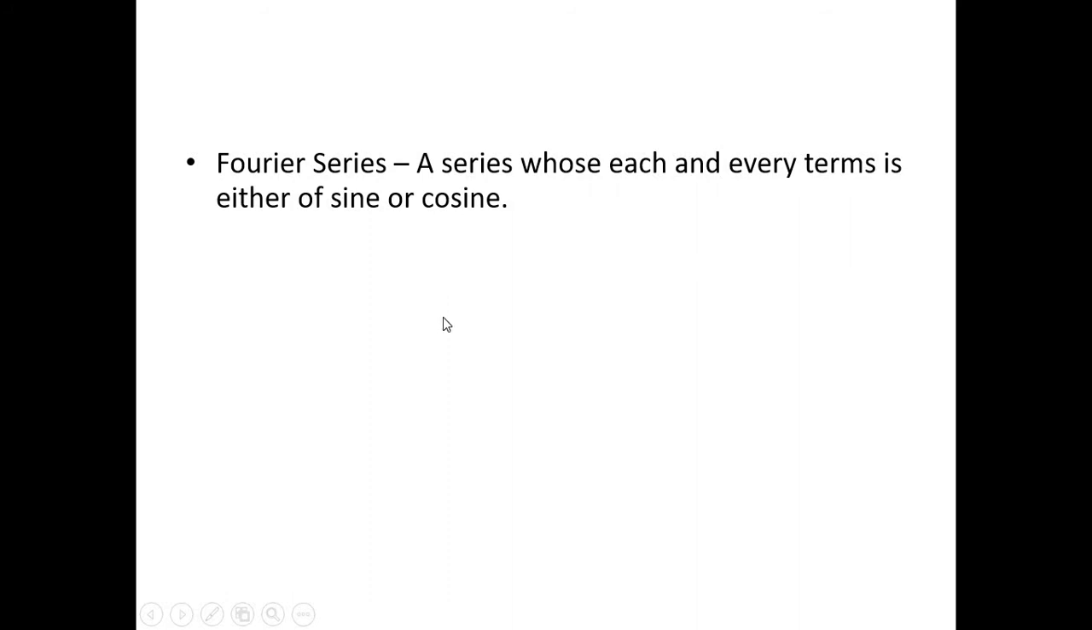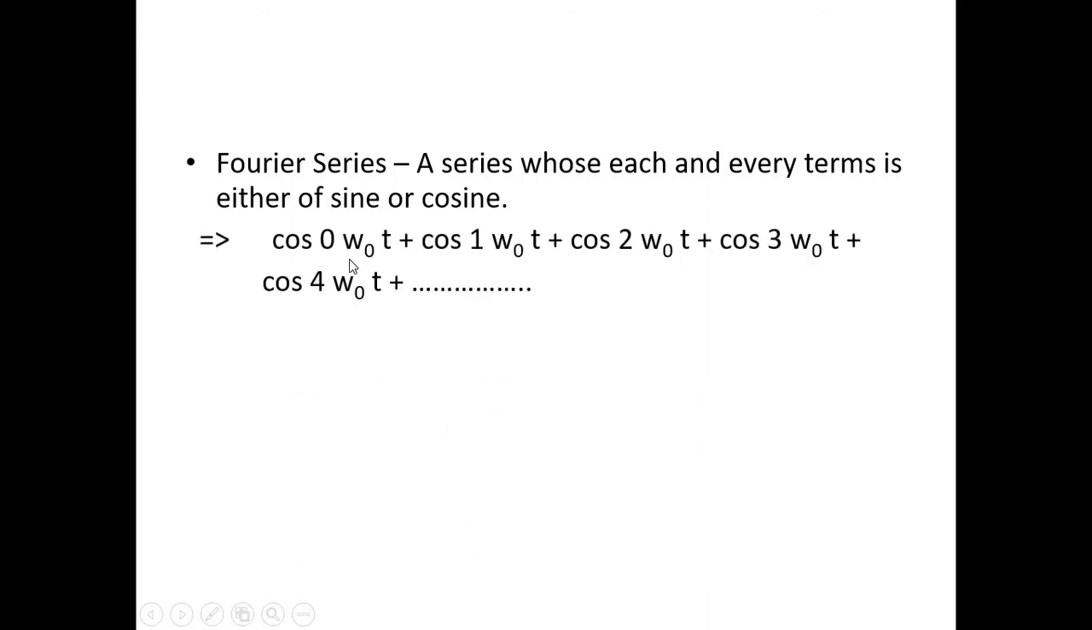We can represent the Fourier series in terms of cosine, in terms of sine, and in terms of a combination of both sine and cosine. First of all, we will take how we can represent it in terms of cosine. In terms of cosine, we write cos 0 omega naught t plus cos 1 omega naught t plus cos 2 omega naught t plus cos 3 omega naught t, and this summation goes up to infinity.